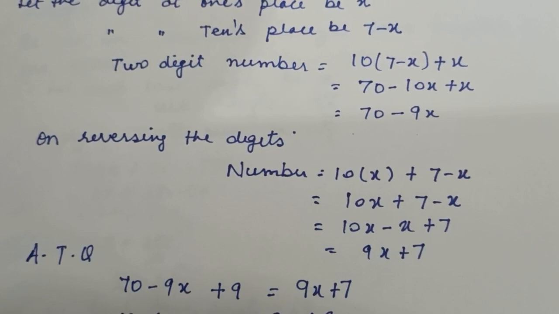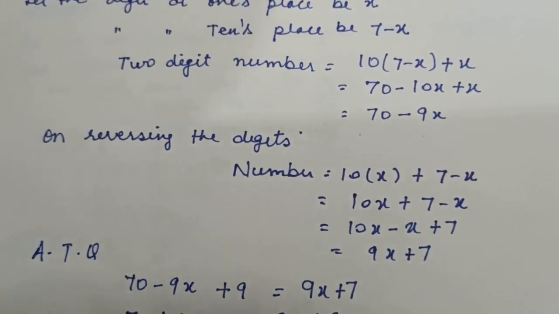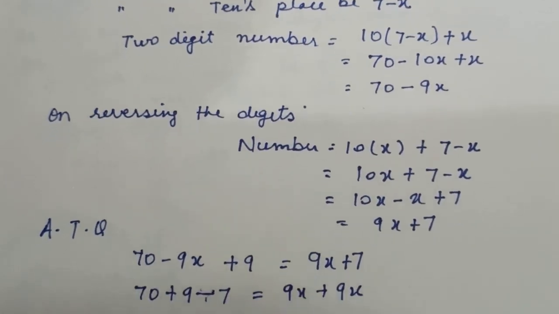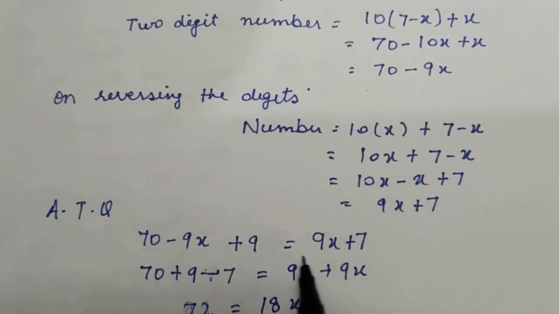Now we will write according to the question what we are given. If 9 is added to the number, its digits are reversed. It means in the original number, if we add 9, we will get the number after reversing the digits. The original number is 70 minus 9x. We add 9 to it and we get the number after reversing the digits, that is 9x plus 7.